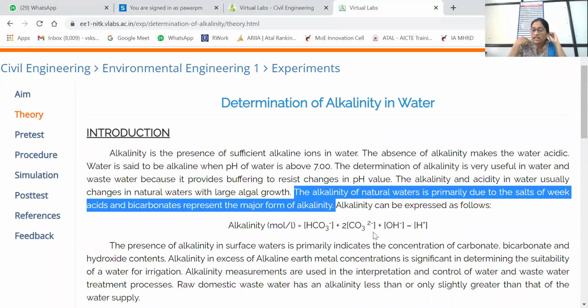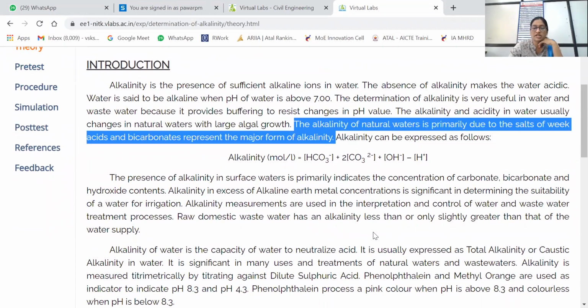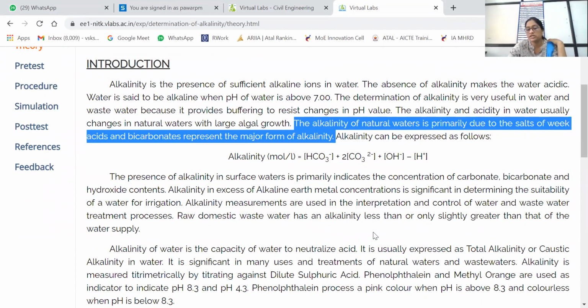Alkalinity in excess of alkaline earth metal concentrations is significant in determining the suitability of water for irrigation. Alkalinity measurements are used in the interpretation and control of water and wastewater treatment processes, because many of the reaction rates depend upon the pH range. Measuring alkalinity or acidity is nothing but getting to know the pH range. So many reactions in water and wastewater depend upon the pH.